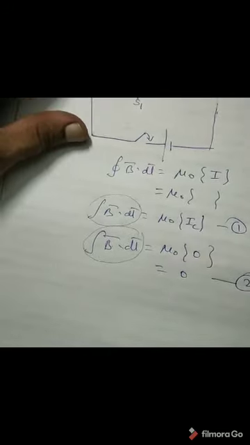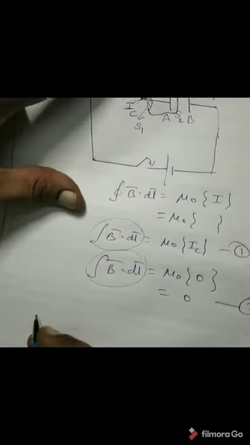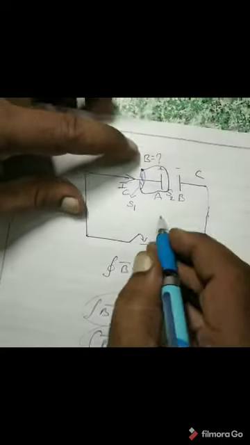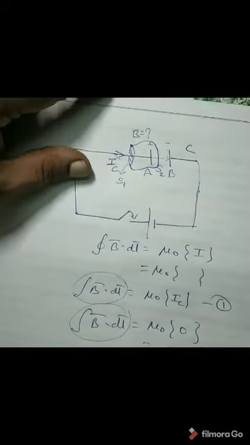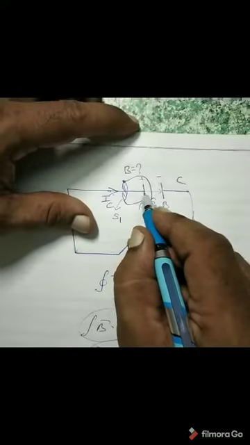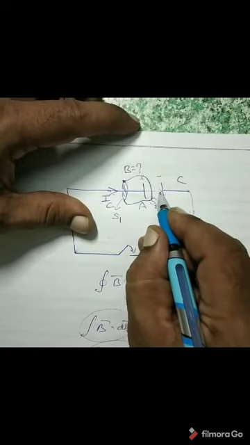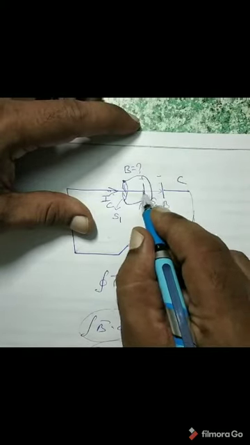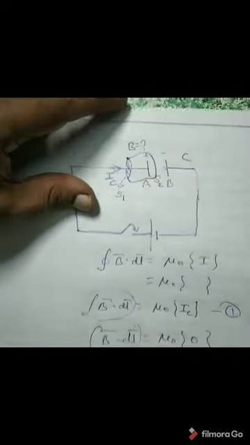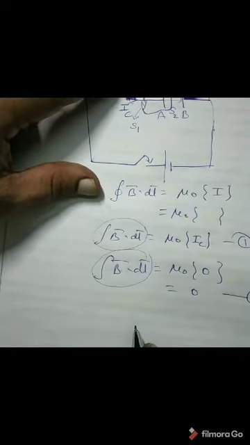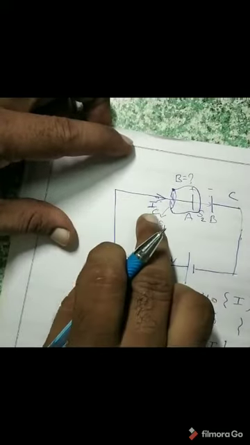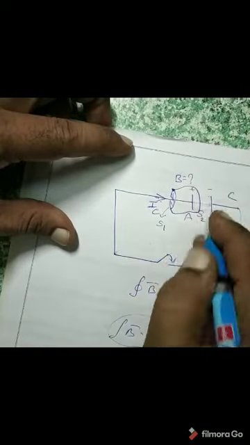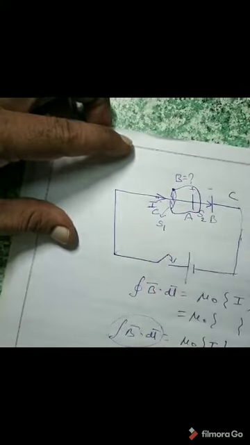After observing this, he defined that there must be some new kind of current between this plate and that plate, another kind of current for which there is no requirement of a wire. Even though wire is not there, current will be there, and he named that current displacement current. Through the wire, the normal current IC is there, and between the plates, displacement current is there. He imagined it like this.